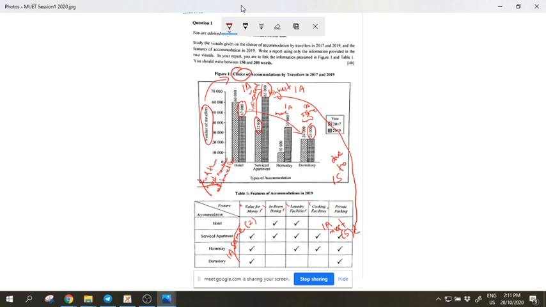Then you do the same thing for hotel. Okay, hotel is not the highest, is it? So you can use the word like second highest, but second highest doesn't sound very nice. So if that's the case, you use lower than service apartment. You can say lower than service apartment, or you can say more than dormitory. It doesn't matter what you say, as long as you put one trend here.